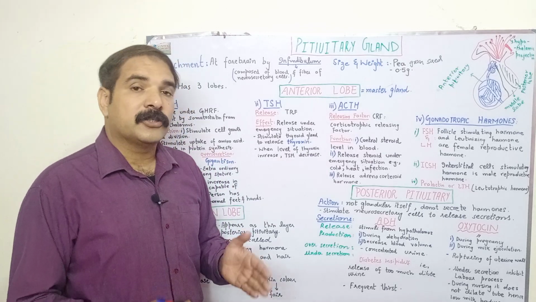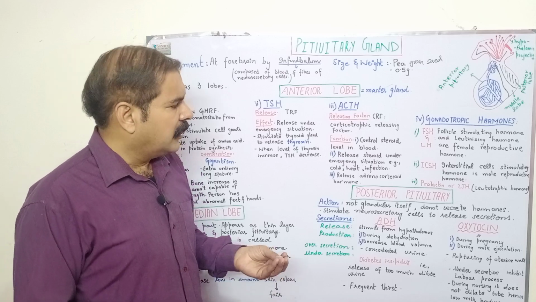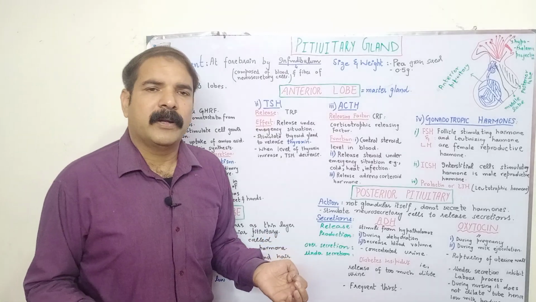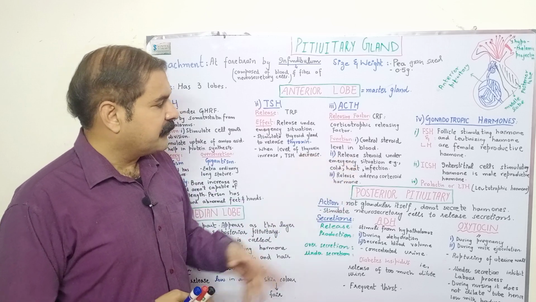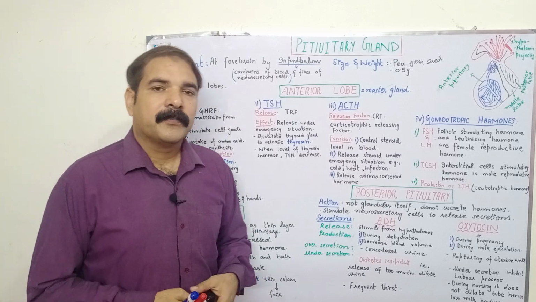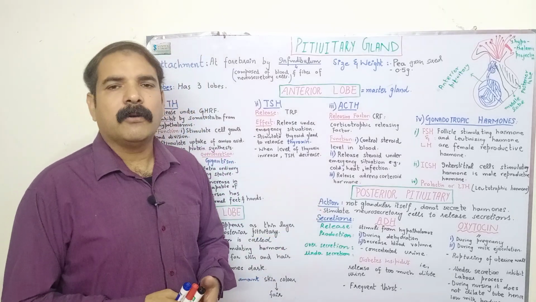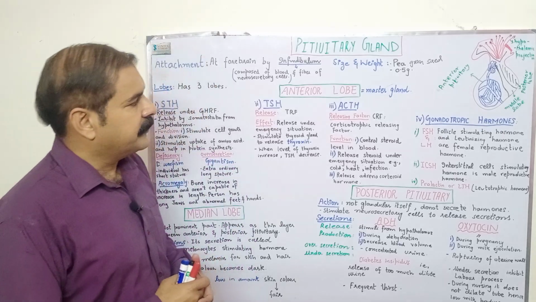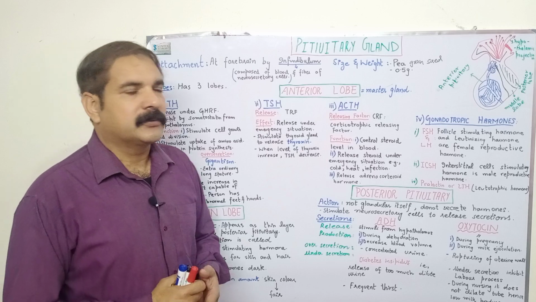It checks the steroid level, and under emergency situations such as heat, cold, infection, the steroid level increases, which affects the adrenal glands to release the mineralocorticoids and glucocorticoids.